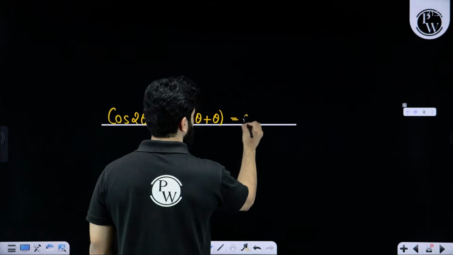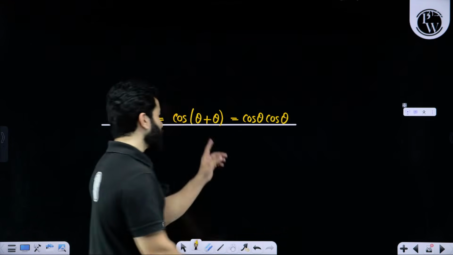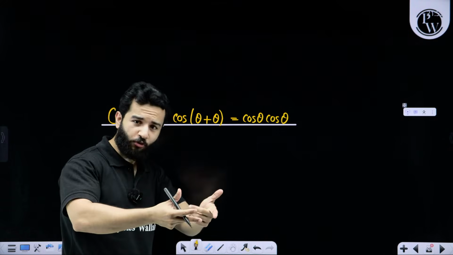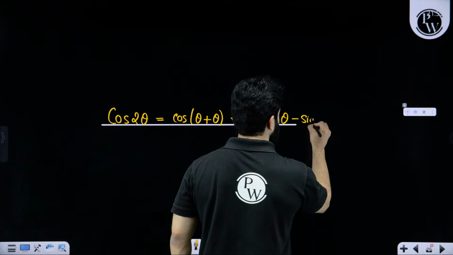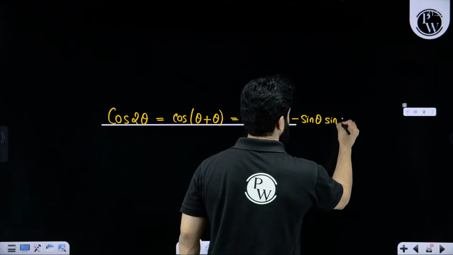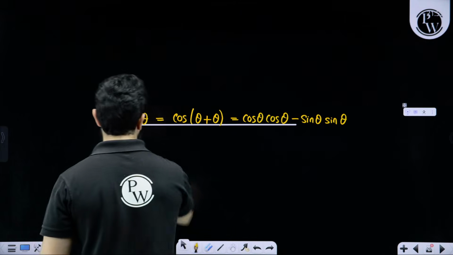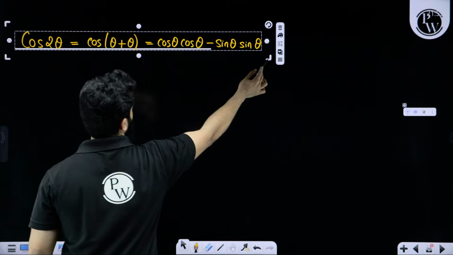That means cos A cos B, cos A cos B. If we have plus over here, then we write the opposite of it, that means minus, sin A sin B, sin A sin B. This is our very, very important identity.